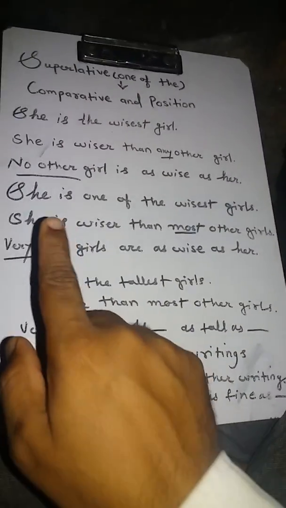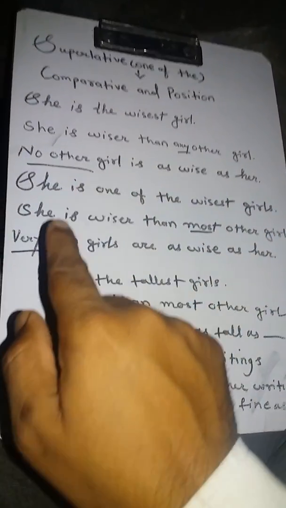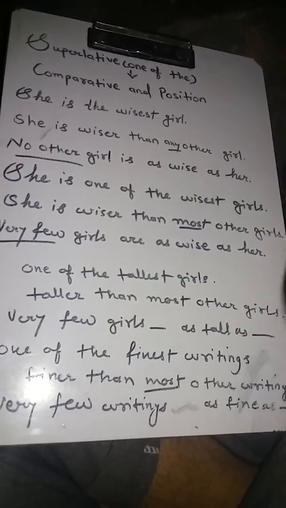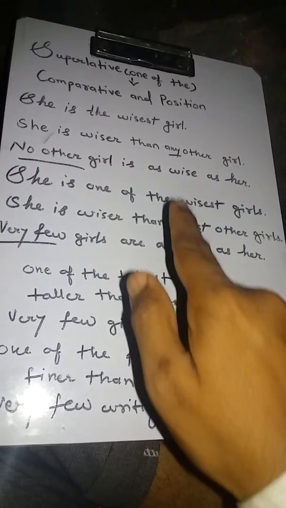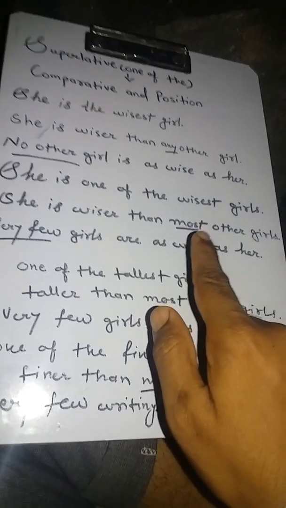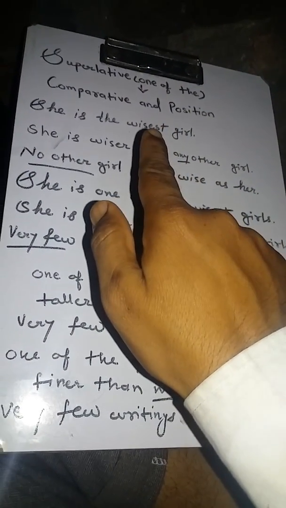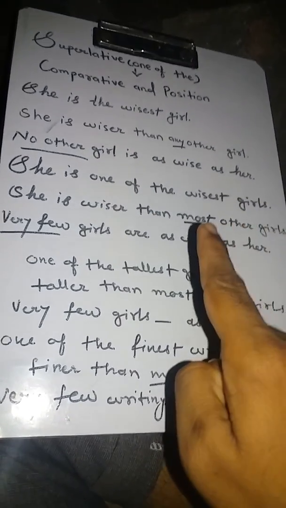But when the sentence contains one of the, for example, she is one of the wisest girls, this she is remains the same in this sentence also, and here one of the wisest girls is changed into wiser than most other girls. You can see the difference is only most in place of any. See, wiser than most other girls, here wiser than any other girl. Without one of the you use any after than, and with one of the you use most after than.